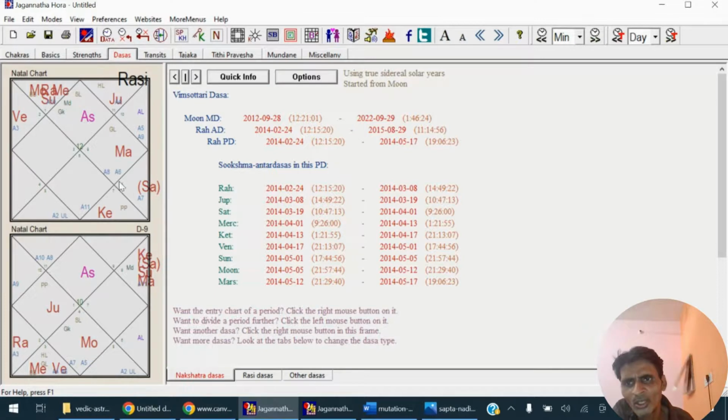Also, his 12th lord Saturn is placed in the ninth house, and this is also good for foreign travel. So all conditions were favorable for foreign travel, and that is the reason he traveled to a foreign country.